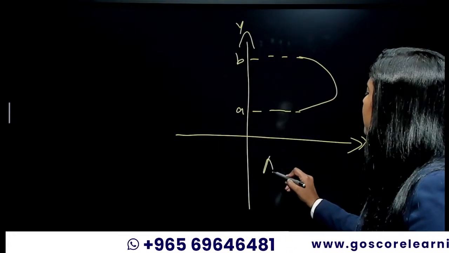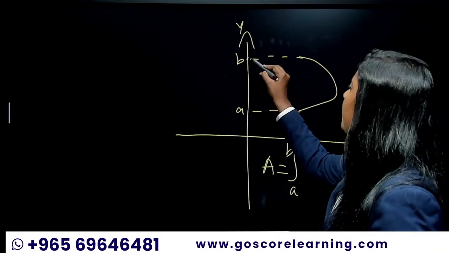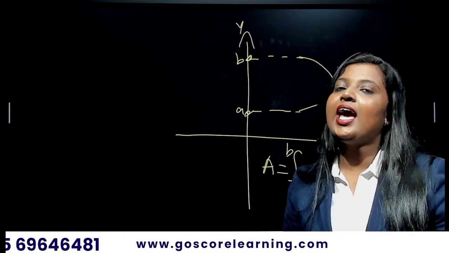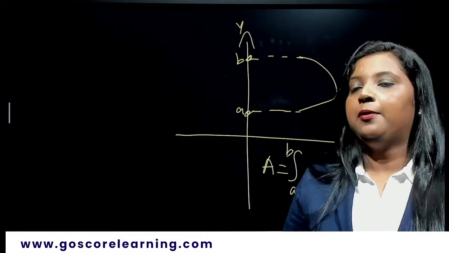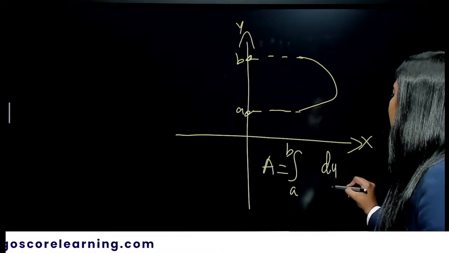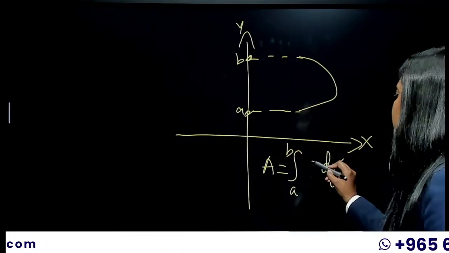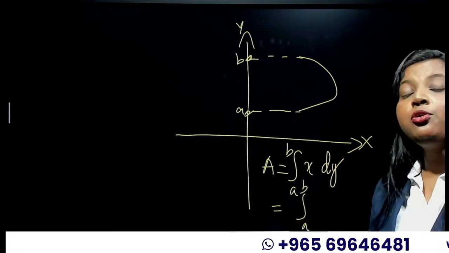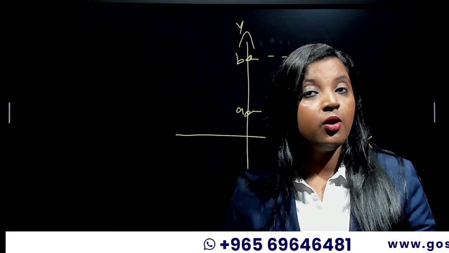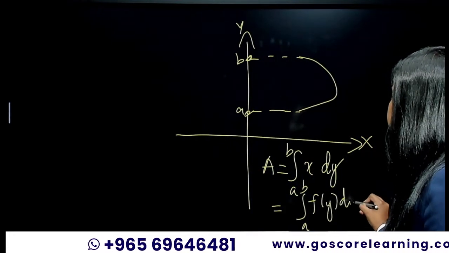So area is equal to integral A to B. We are taking the points on which axis? Y-axis. So as before, we are going to integrate with respect to y. So this will be dy, and if you are writing dy over there, you have to write x here. That is equal to integral a to b. Then you have to rewrite this x in terms of y. It will be f of y dy.